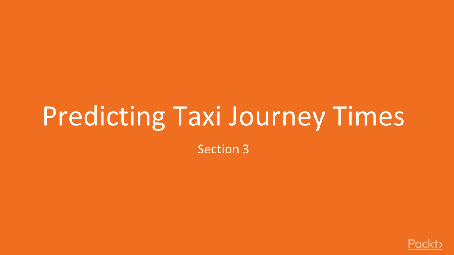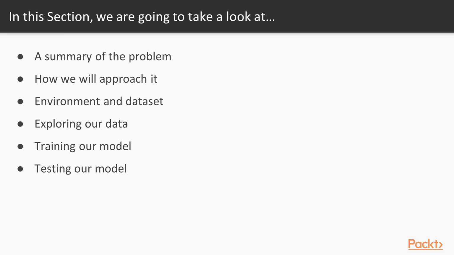Welcome to Section 3. In previous sections we've used a number of pre-trained models and algorithms to develop our solutions. In this section we'll be tackling a much harder problem of predicting taxi journey times, and we'll build our own model in the process. In this section we'll cover a summary of the problem, how we'll approach it, we'll look at our environment and our data set, we'll explore our data to see what it tells us, and then we'll train our model and we'll test its performance.